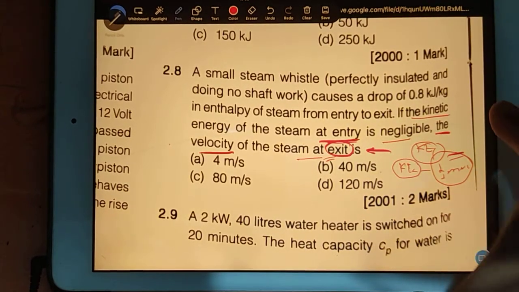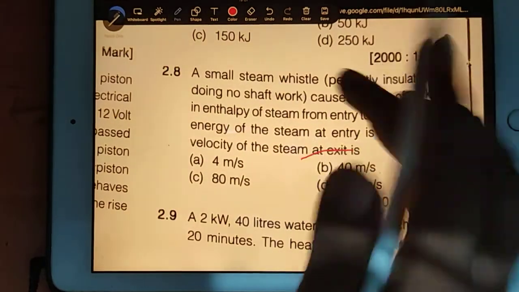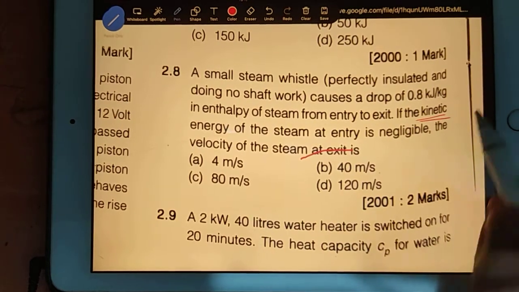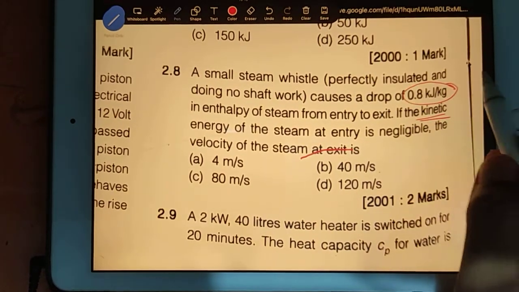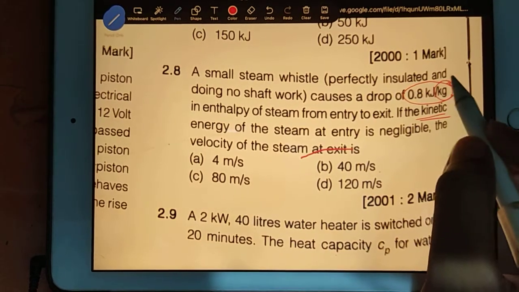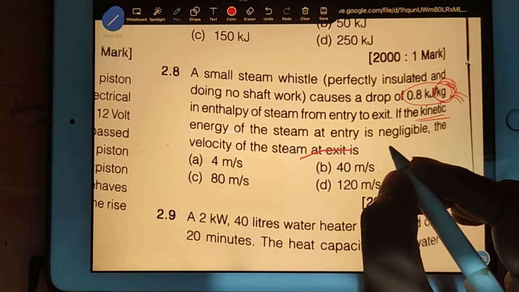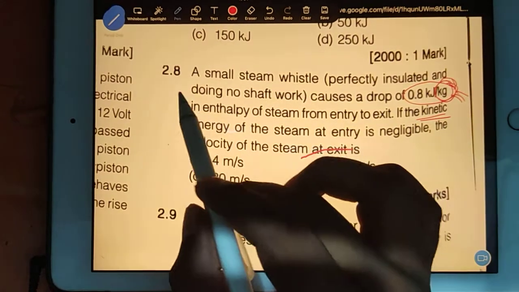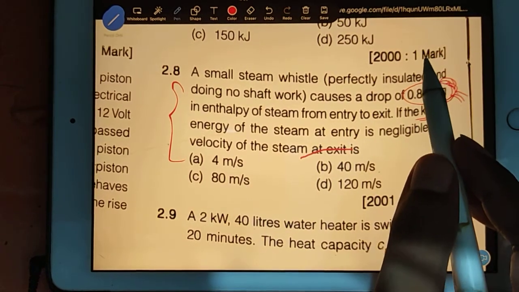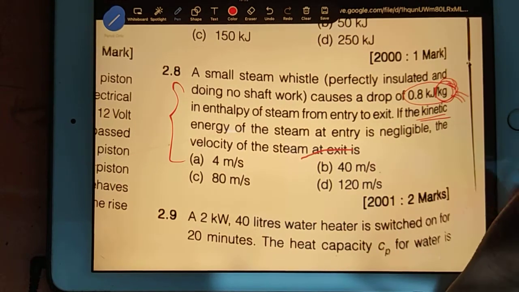You can see here mass is not mentioned. Because mass is not mentioned, you only have this kinetic energy of 0.8 kilojoule per kg, because the data is given per kg, so no problem of mass. And one more thing, in this entire question they are not talking about potential energy. So no potential energy means P1 and P2 are equal, so that will also get cancelled.